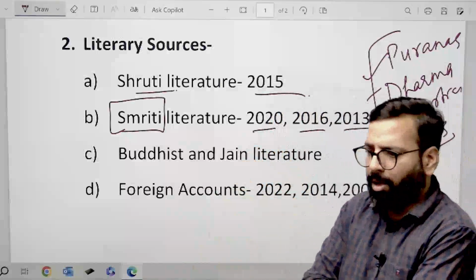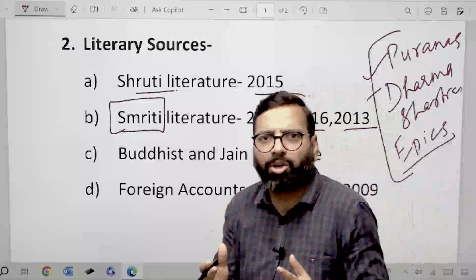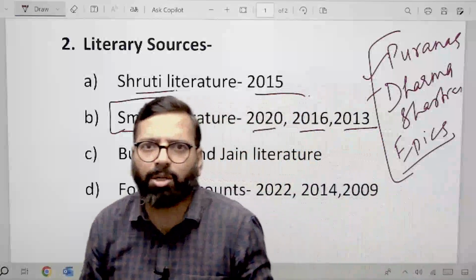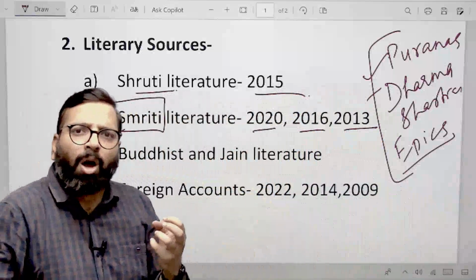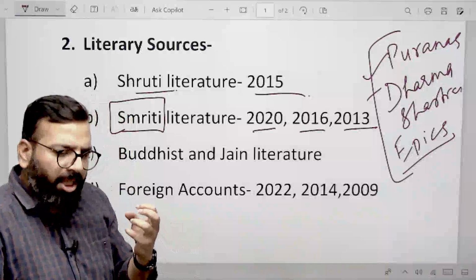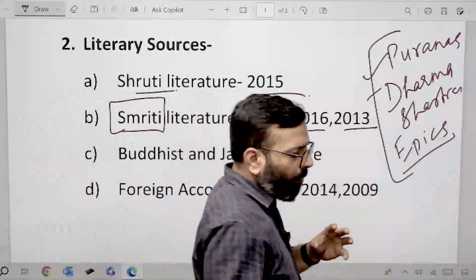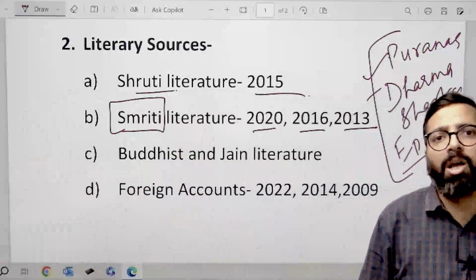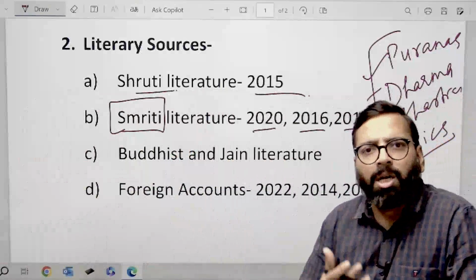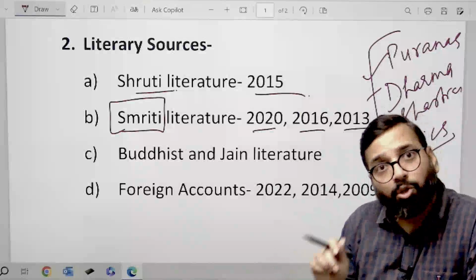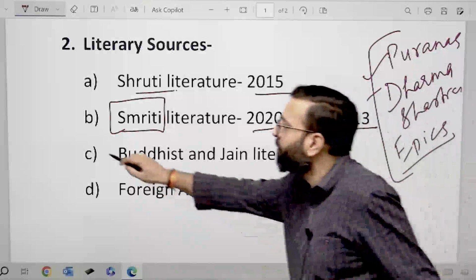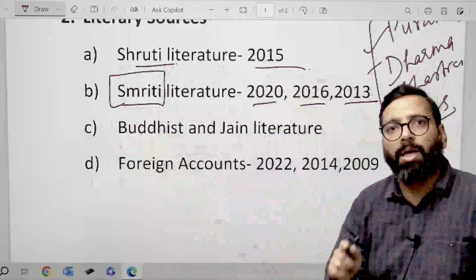These are normative texts, not descriptive texts. So you can expect a question like how far the normative Brahminical texts are a prominent source of ancient India. So this section is again very, very important for your exam.